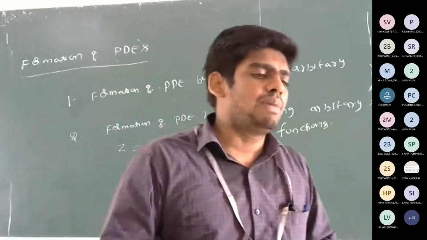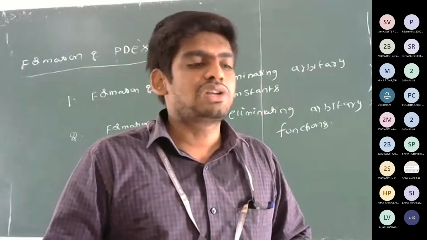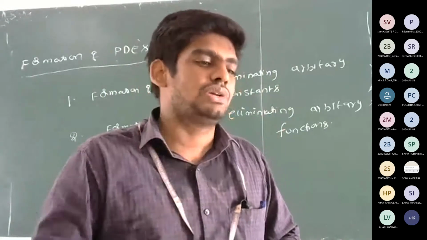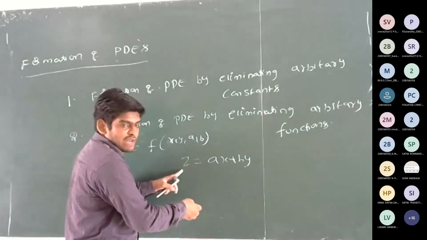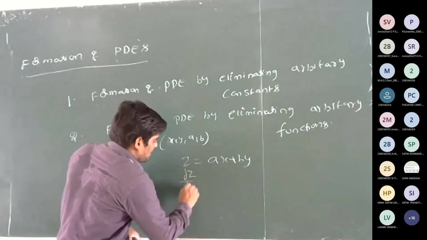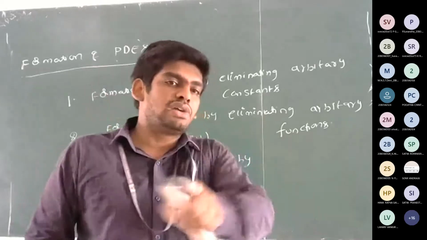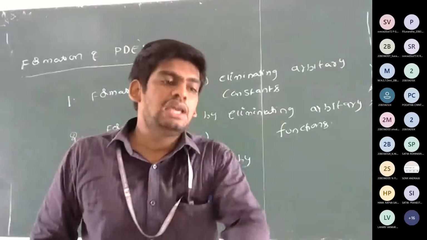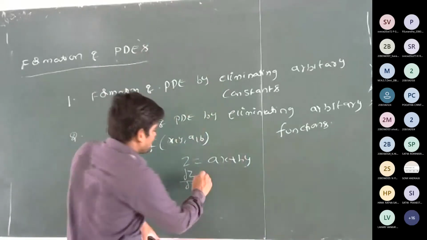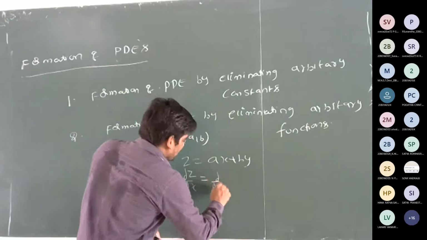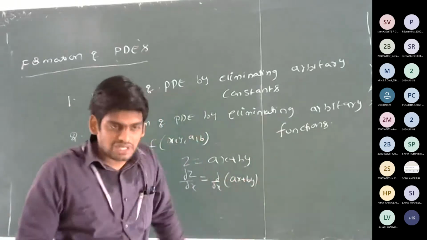Sir, how to eliminate the arbitrary constants? By doing the partial differentiation. Just listen very carefully. First we have to calculate dou z by dou x. That is, partially differentiate z is equal to ax plus by with respect to x on both sides. So dou z by dou x is equal to dou by dou x of ax plus by.